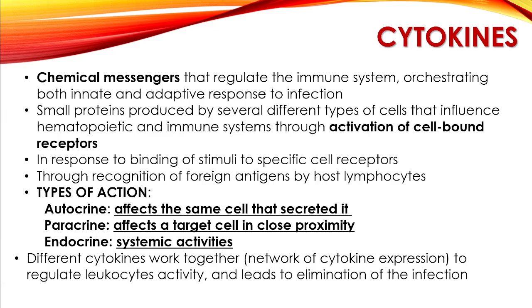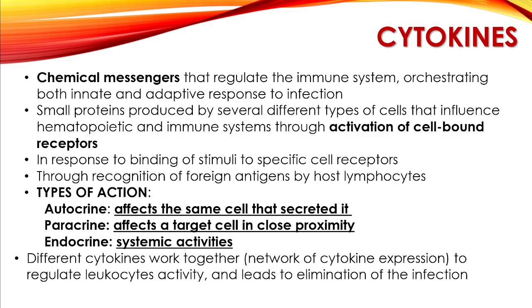So these are small proteins that are produced by several different types of cells that influence hematopoietic and immune systems through activation of the cell-bound receptors. Now, in adaptive immunity, na-mention na to ganina.